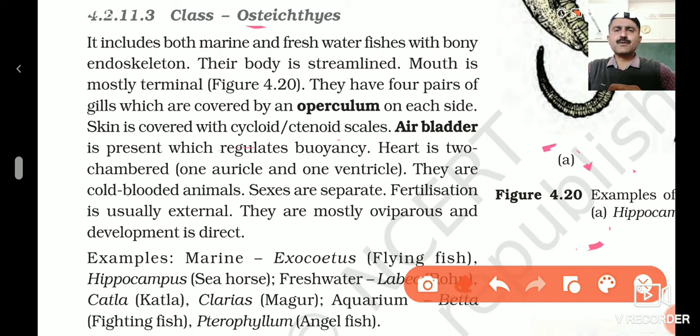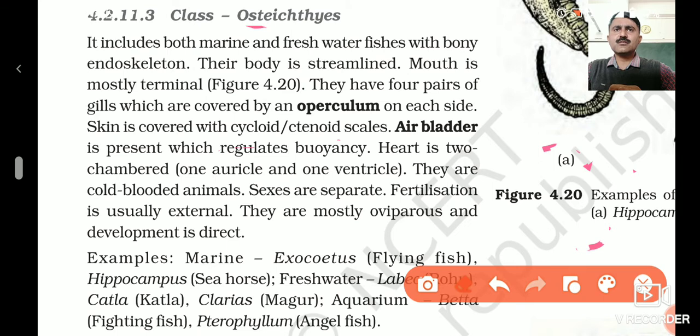Body shape, if we compare with the cartilaginous fish, they are more conical or spindle shaped. Their body is not very elongated, the body is spindle shaped. So that spindle shape helps them to swim easily in the water.